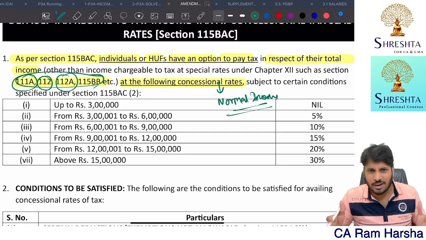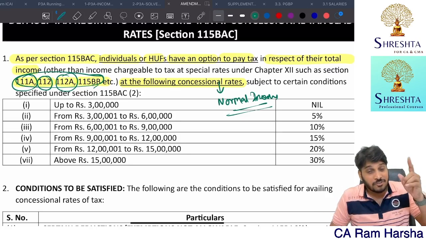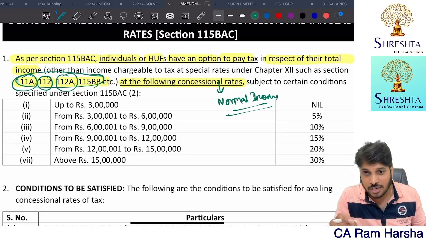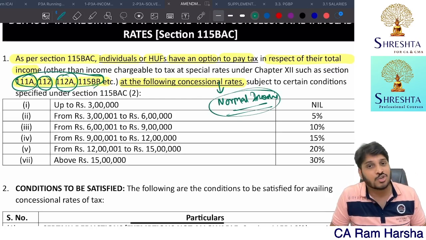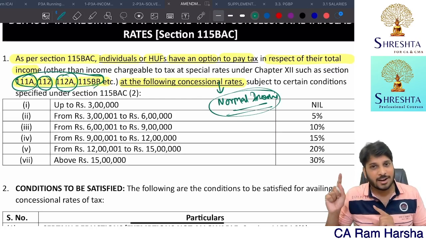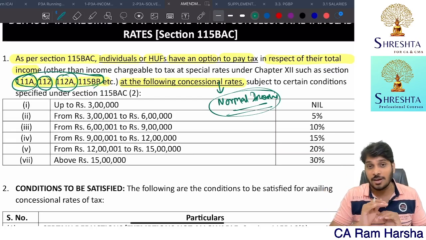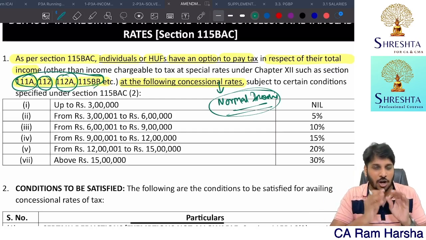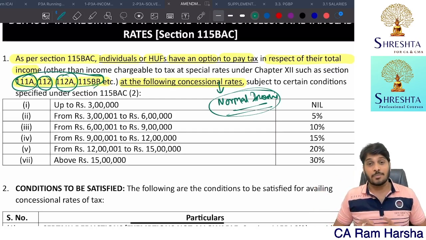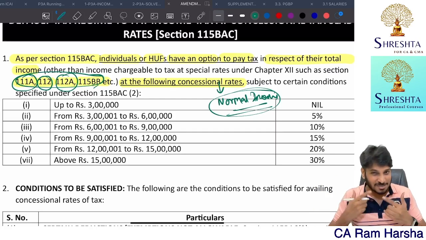For them, 115BAC is not applicable. 115BAC is applicable for those incomes which are generally taxable at normal rates. Watch the Marathon; in that, in basic concepts, I clearly explained and demonstrated what is meant by normal rates of income and special rates of incomes. This is an amendments class, so I'm reminding you once again, don't think it's a marathon.